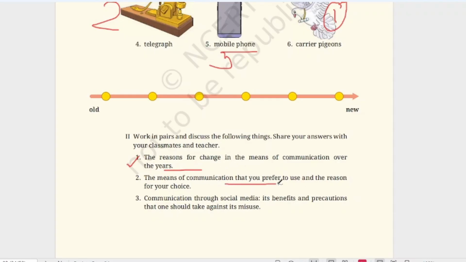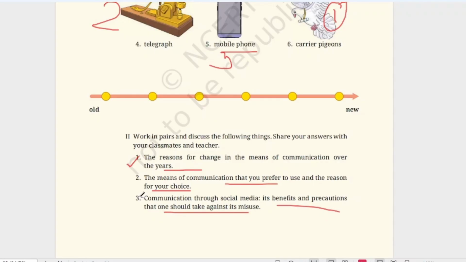The means of communication that you prefer to use and the reason for your choice: you can say communication through social media. Its benefits and precautions that one should take against its misuse. You can say that instant connectivity is there. Then information sharing is very quick here. Learning and awareness helps in gaining knowledge. Then collaboration is easy. It is a platform for group work and projects. Then creativity and expression: share your thoughts, arts, writing and ideas very freely in social media.